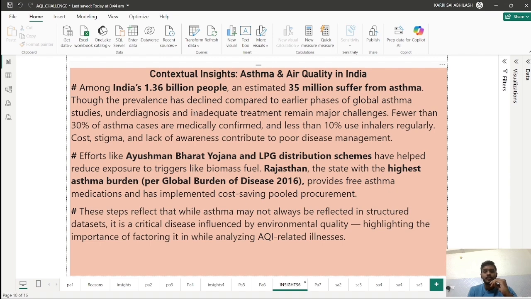So the government came up with policies like Ayushman Bharat Yojana and LPG distribution schemes. In Rajasthan, there was a high count of asthma patients in 2016, so the government took a decision to give free asthma treatment. With all these policies and actions, the cases were reduced a little bit.